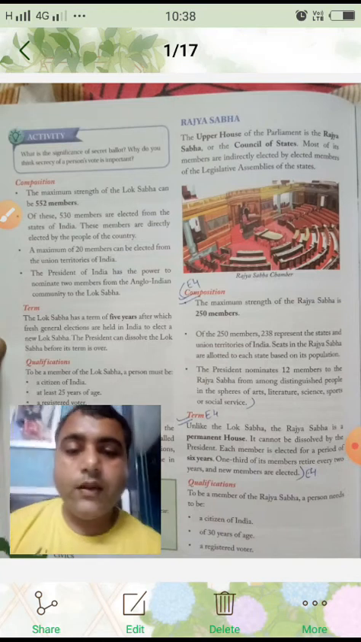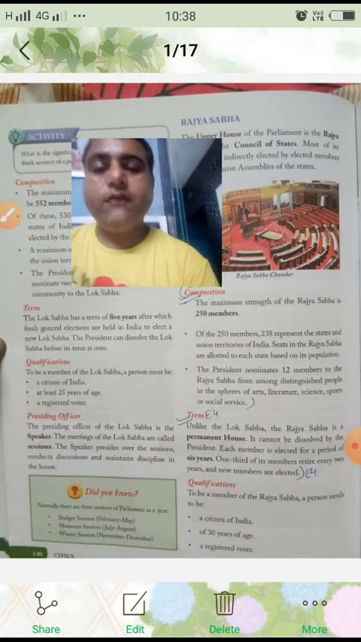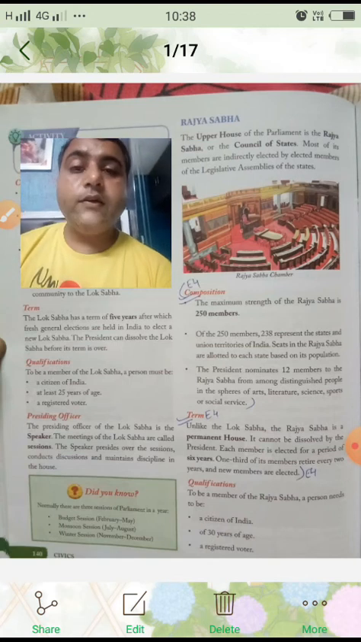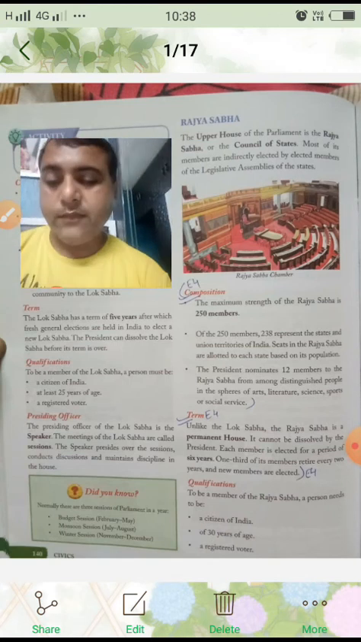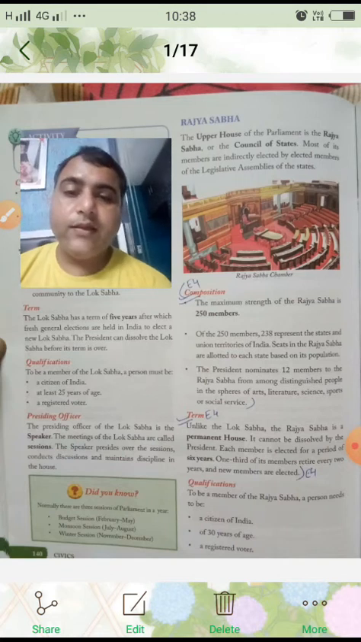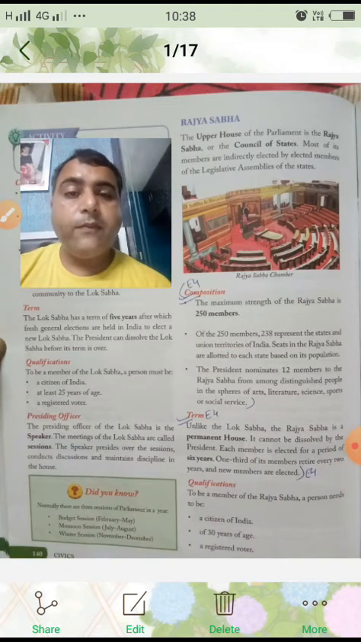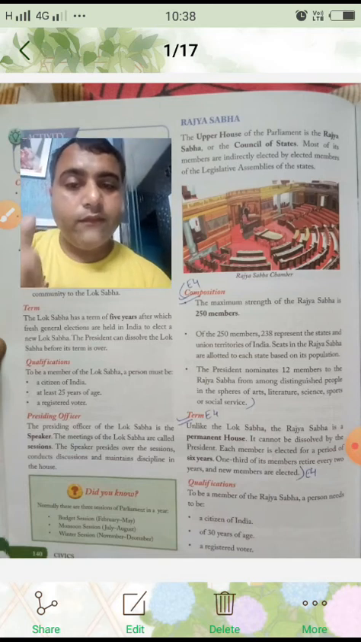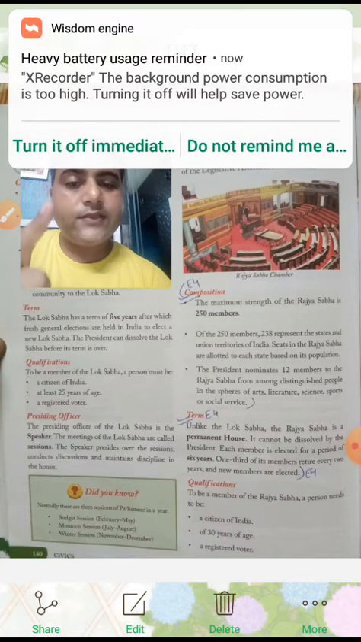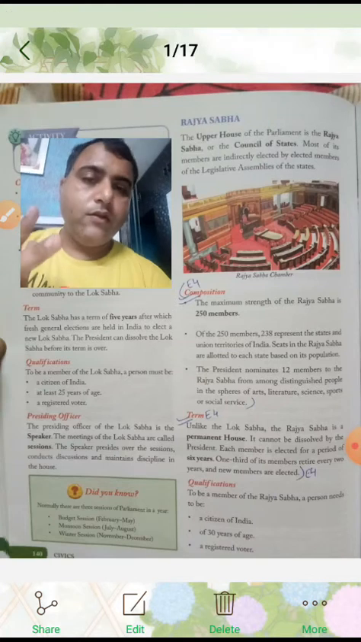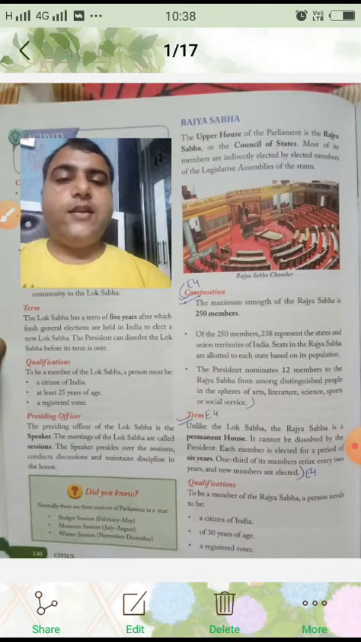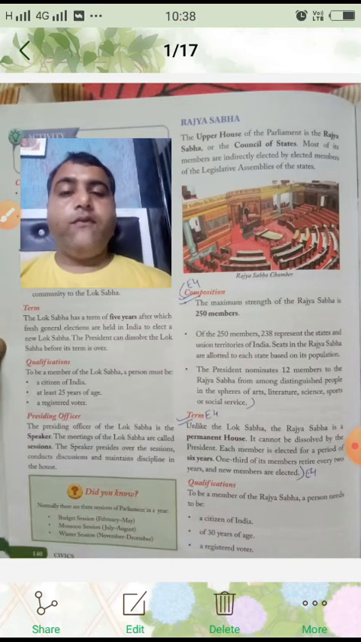Okay, now what is the qualification needed for any member to be the member of Lok Sabha? So to be a member of Lok Sabha, a person must be a citizen of India, first thing. Then second thing, at least 25 years of age, and third thing, a registered voter of the country. What are the three qualifications needed for any person to be a member of Lok Sabha?